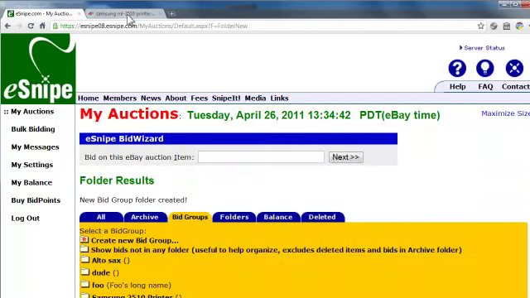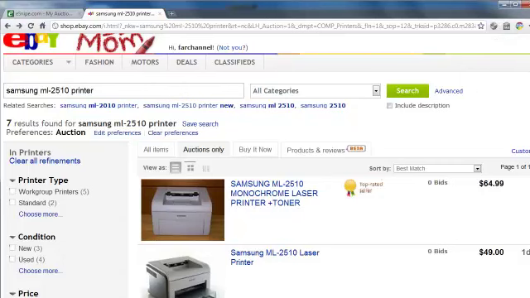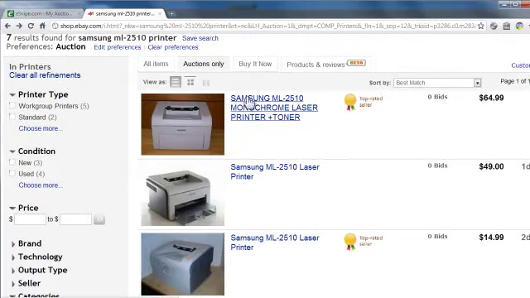All right, now let's start harvesting the items on eBay we want to bid on. What's going to happen is we're going to place bids on all three of these printers, and as soon as one of them wins, all the other auctions are canceled automatically. That way you get your pick of all the items you want, and you don't have to worry about whether you placed a bid or have another bid hanging around. Putting them in a bid group folder means the second one of them wins, eSnipe actually cancels all the other auctions automatically. And again, because you aren't placing these on eBay until the last few seconds of the auction, there's no penalty to canceling auctions with eSnipe, bid groups or not.